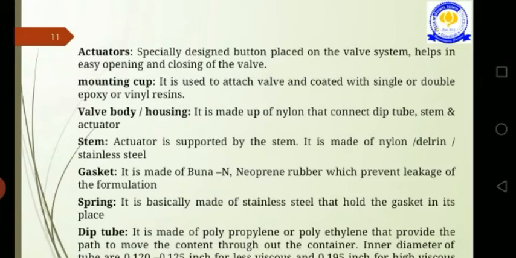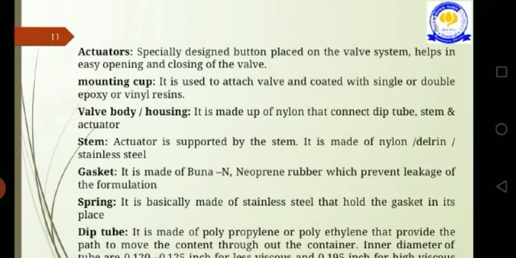And as the atmospheric pressure is much lower than the equilibrium vapor pressure in the can, the propellant vaporizes rapidly, which propels the suspended particles through the jet to the patients. So these are the functions of metered dose inhalers, and this is most widely used in the delivery of suspension aerosols.